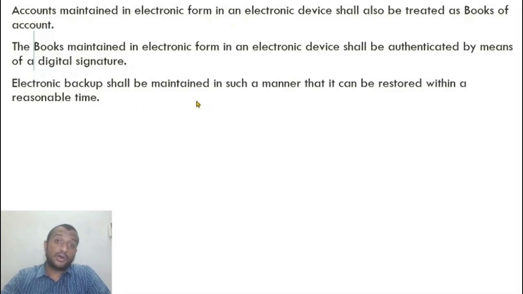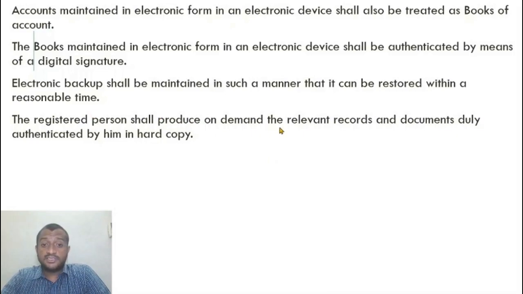You have to compulsorily take a backup, and the backup should be taken in such a manner that you can retrieve the data at any time within a reasonable period. So if you take a backup in such a manner that you can restore it only within 5 months, that is not possible. Within a reasonable period of time, you should be able to retrieve the data.